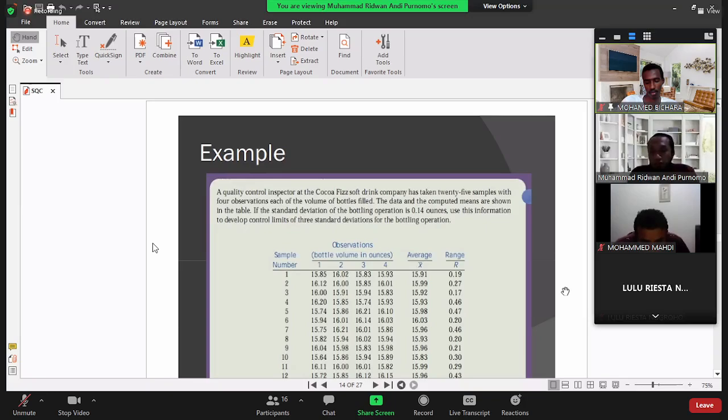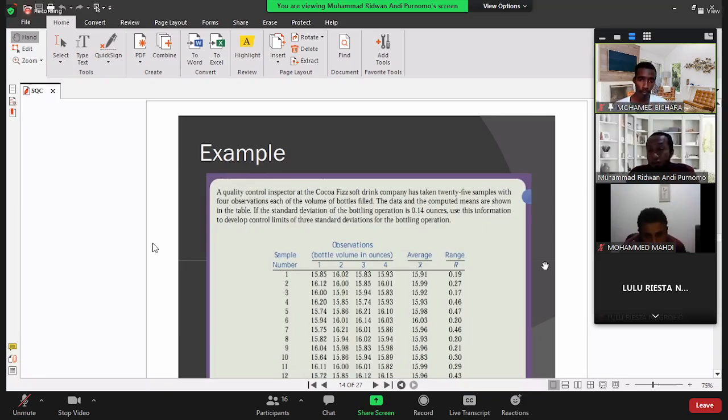Taken 25 samples. The sample numbers here are from 1 until 25. I cut it because the slide is not enough to display all. So in the second slide, you will see the data from 13 to 25. And every sample here is repeated 4 times.